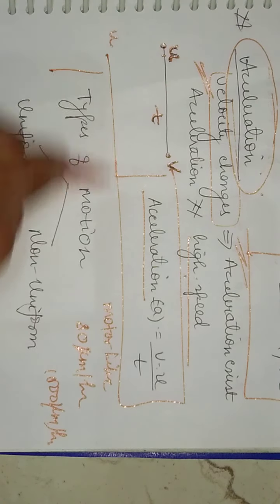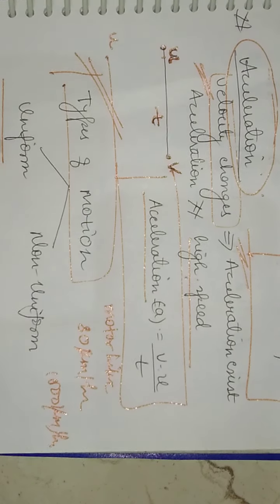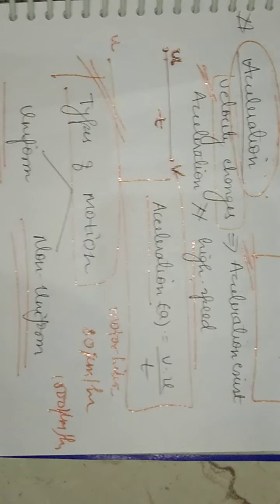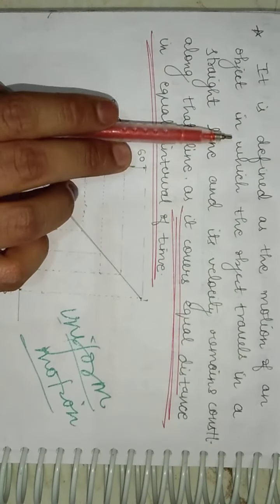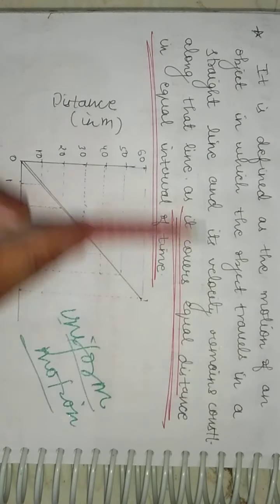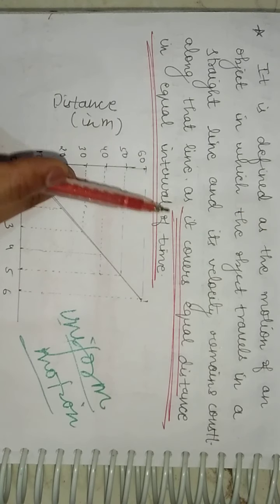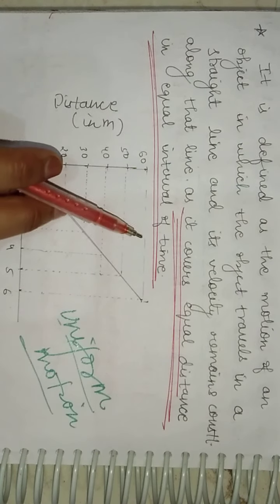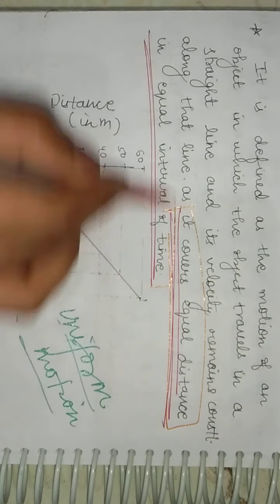Now students, another topic that we have is the types of motion. So basically we have two types of motion. The first one is uniform motion, and another one is non-uniform motion. Uniform motion is defined as the motion of an object in which the object travels in a straight line and its velocity remains constant along that line, as it covers equal distance in equal interval of time.